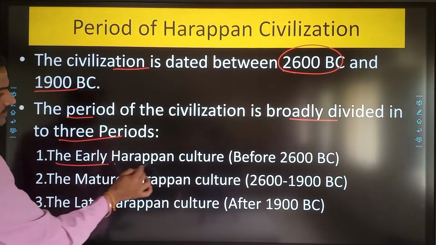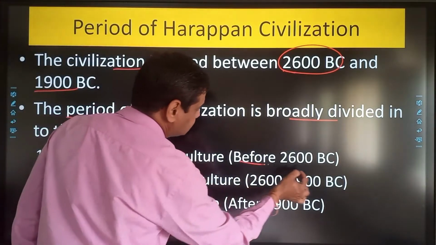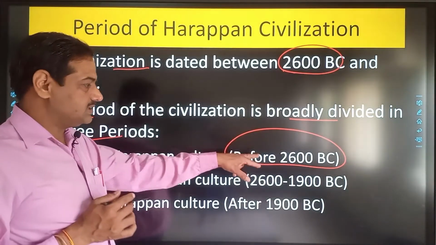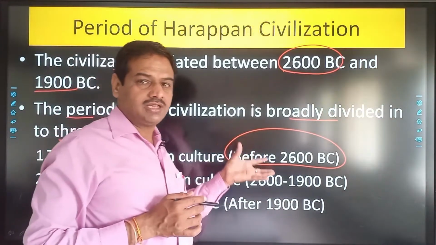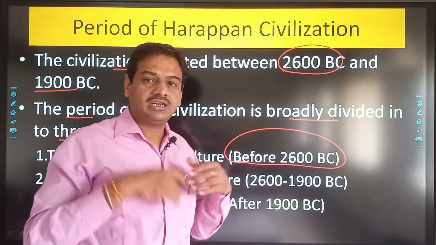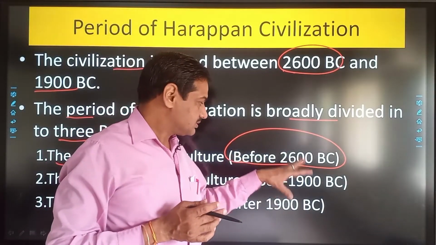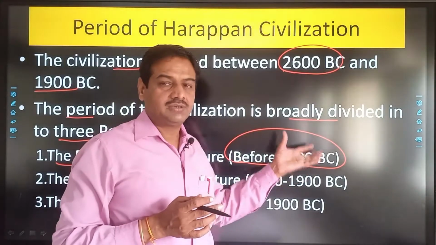First is the early Harappan culture, which was before 2600 BCE, when it was not yet a fully developed civilization. At that time there was a civilization, known as the early Harappan civilization, which was older than 2600 BCE.